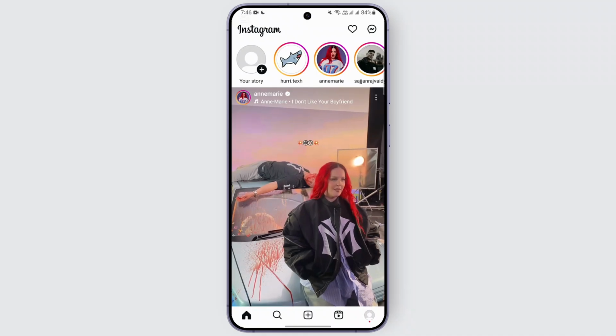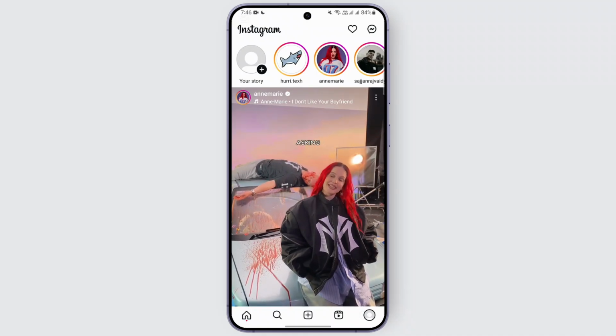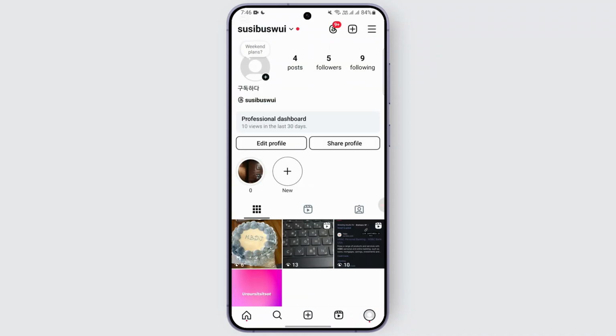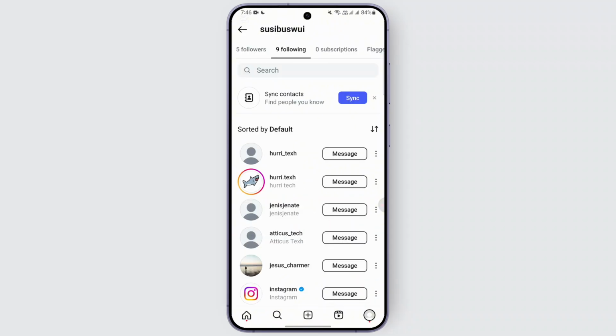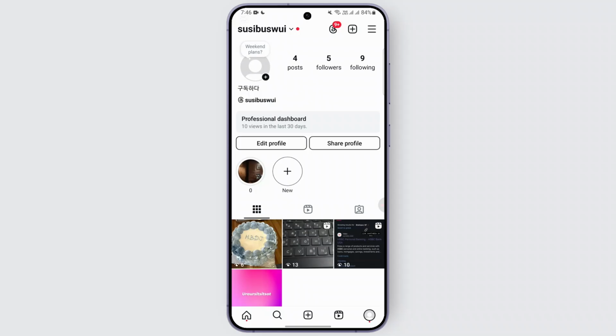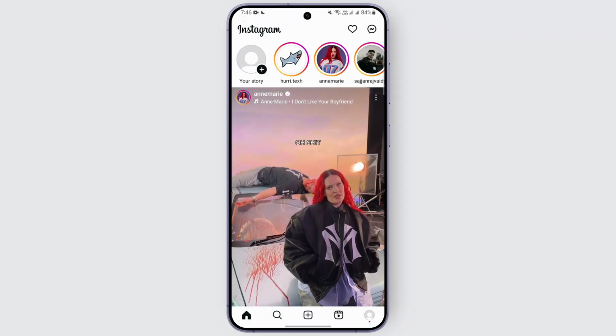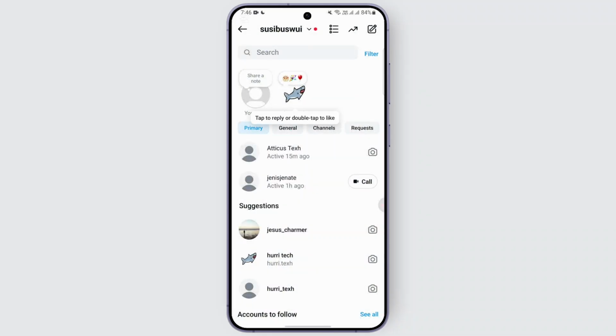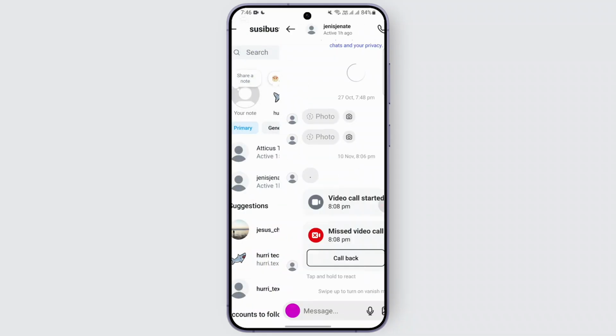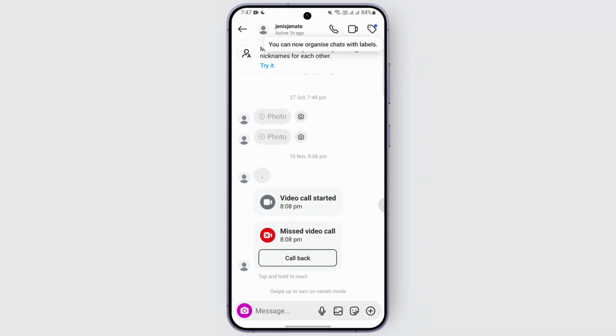The first thing may be because the person who mentioned you has a private Instagram account. That may be the reason why, if they are mentioning you and you're not following them, their story will be hidden from you and you won't get notified. Sometimes people also mention you in the story and delete it. That may be the reason why you are not getting any kind of notifications. If it's gone, it's gone.